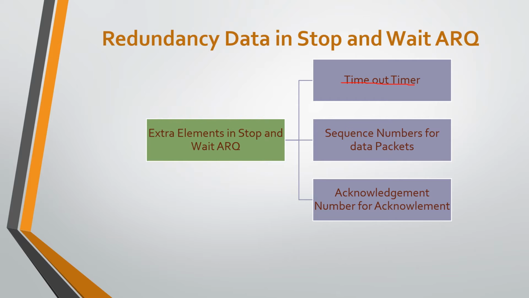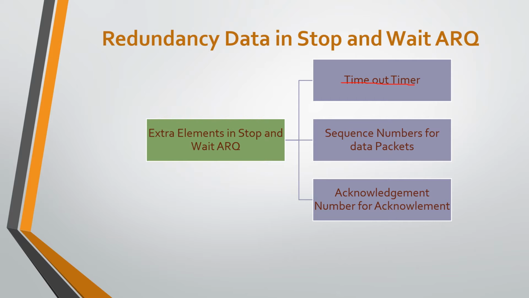If we consider that a frame is corrupted or lost, then that frame needs to be resent by the sender. The sender keeps a copy of the sent frame in buffer. At the same time, it starts a timer. If the timer expires and there is no acknowledgement for the sent frame, then the frame is resent, whose copy is held in the sender's buffer, and then the timer is restarted again. Since the protocol is stop and wait, there is only one specific frame that needs to be acknowledged.